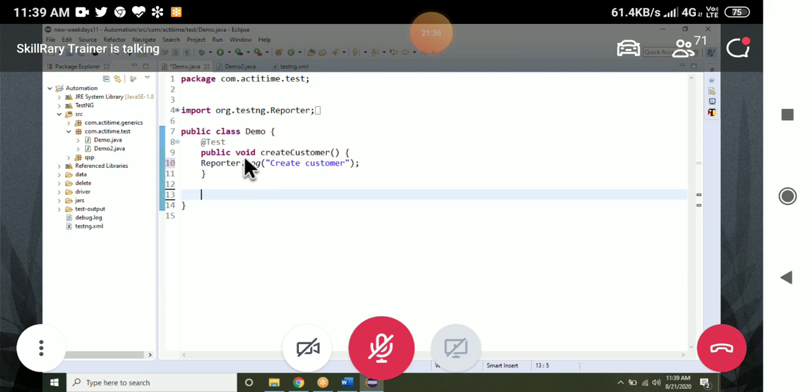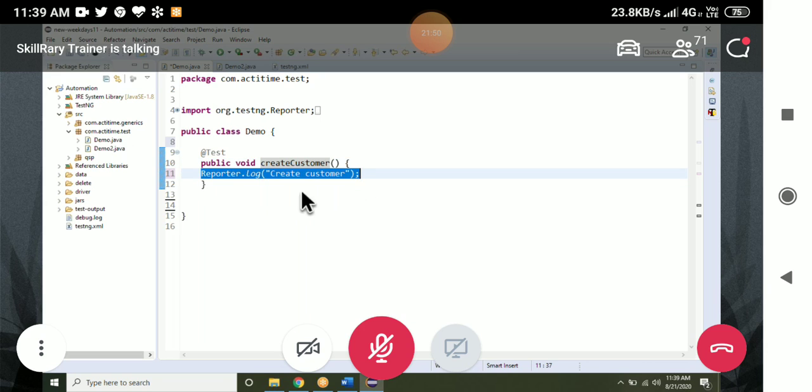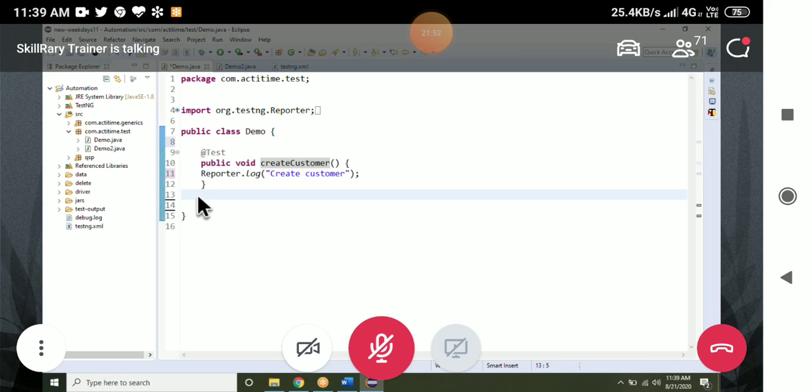Let me delete this. Assume that there is only one class called demo class. In that there is one test case, which is nothing but a test method, create customer. Here I will be writing the steps for creating the customer inside the method. Now, what is this before method? We'll see the before method.